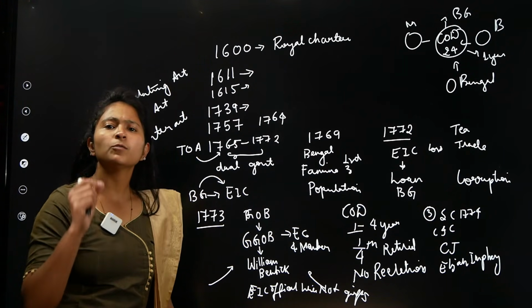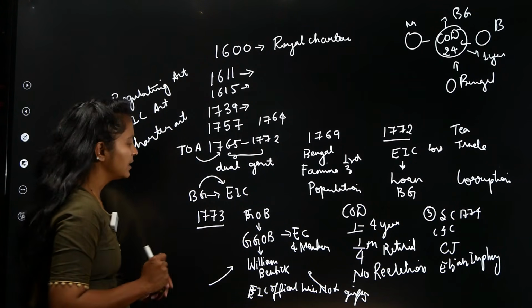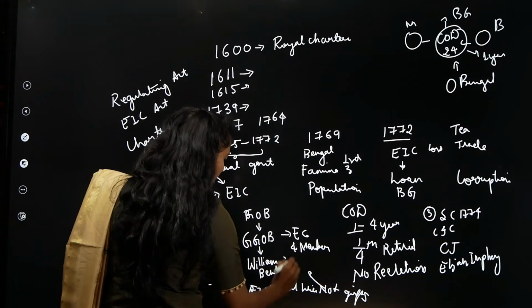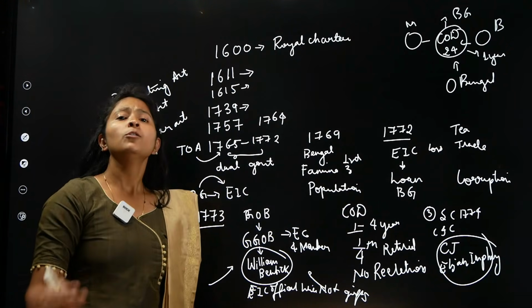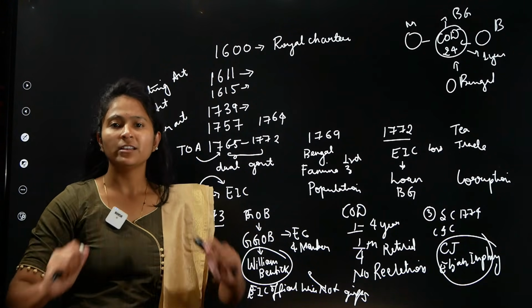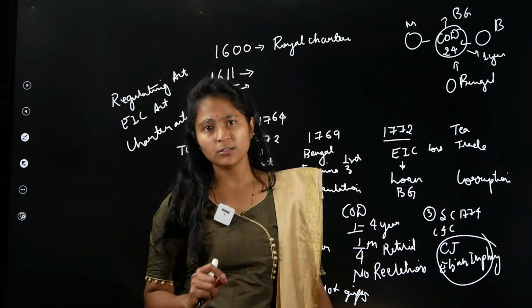And we've also seen that there were a lot of issues when it comes to the Regulating Act. The issue in the Regulating Act was that the British government thought that William Bentinck and Elijah Impey would be like brothers. They would work like friends. They will work together with respect. But what basically happened is they were fighting with each other, right?